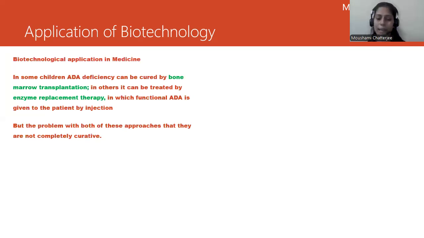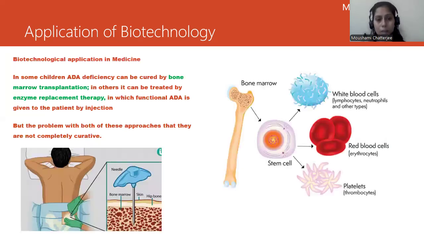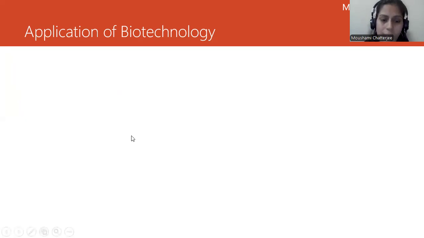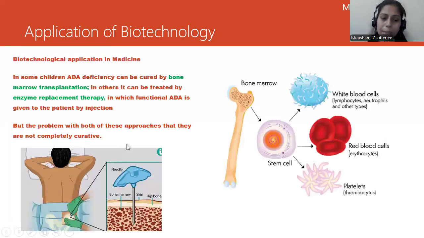So how do we correct this, and how do we get a complete cure? A complete cure can be a bone marrow transplant, where we are working at a very basic level so that we need not go for any other procedure after this. But the problem with both these approaches is that they are not completely curable. So what are the other things we can do?